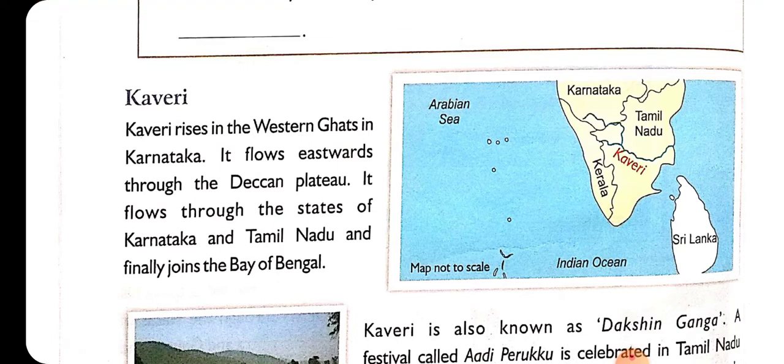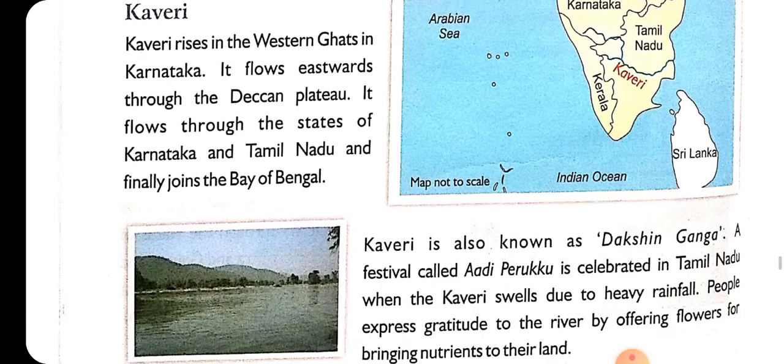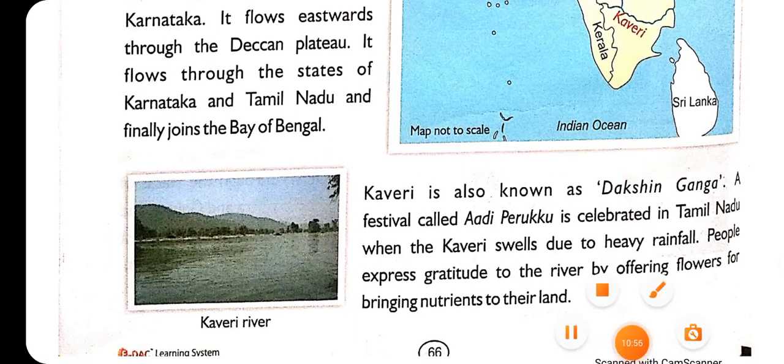Okay, so this is the path of river Kaveri. Now next is one more thing about river Kaveri. River Kaveri is also known as Dakshin Ganga. What is another name of river Kaveri? That is Dakshin Ganga.